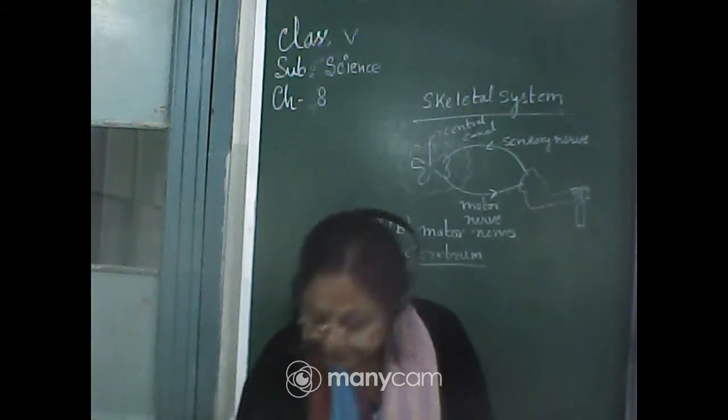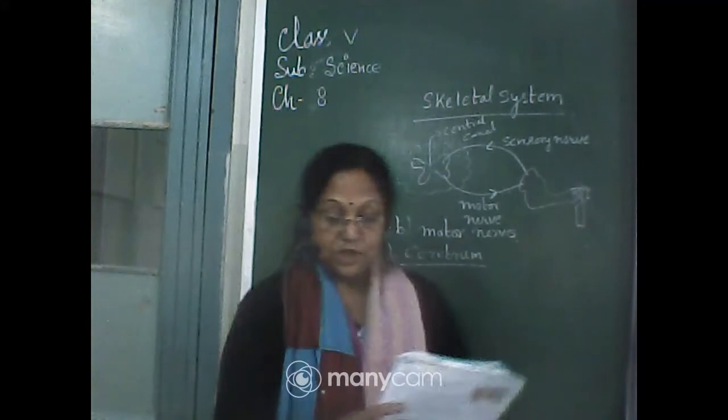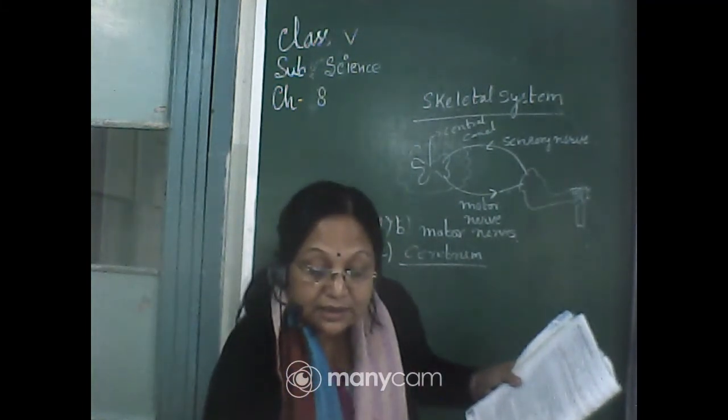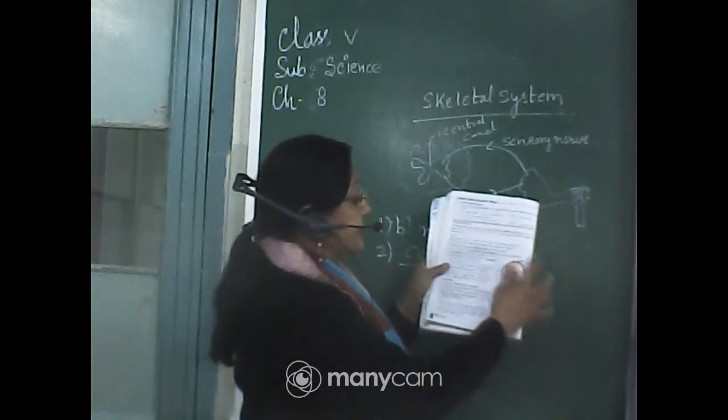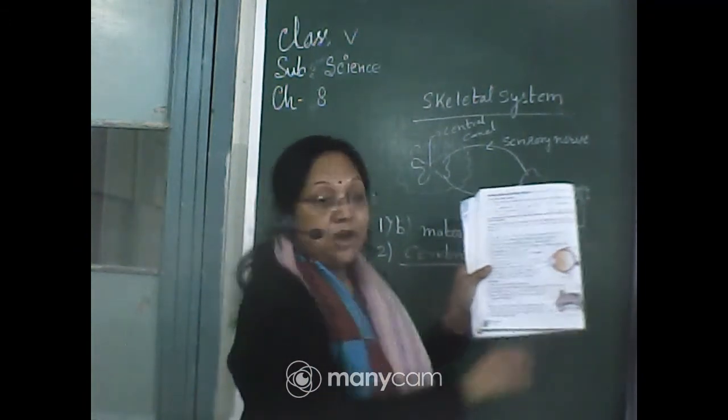Now just see the eye structure. So what is the eye structure? Here is the internal, this is the eye.